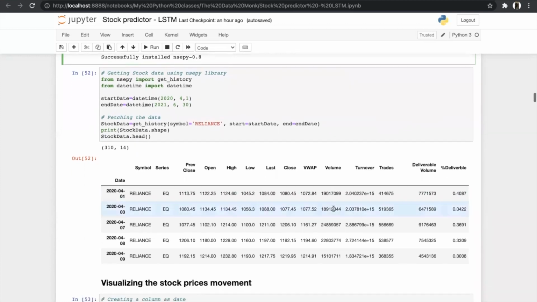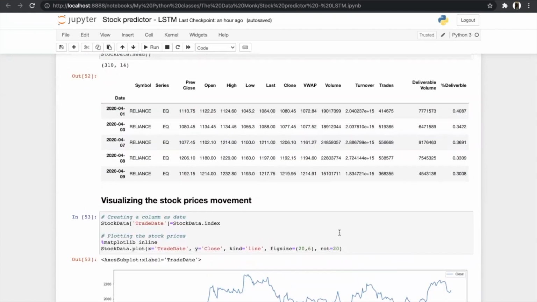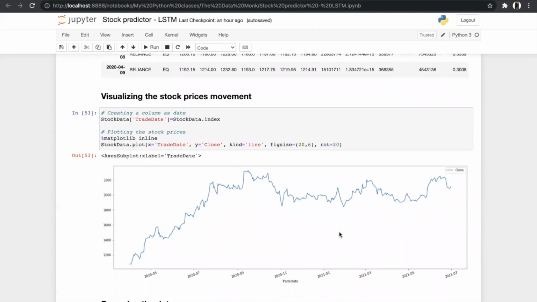After collecting the data, we will visualize our stock price movement. So we have plotted the line graph, as you can see, using our close price data on a particular day. In May 2020, our stock price was around 1400 to 1500, but in July 2021, it is around 2200. So if you purchased the stock in 2020, you could earn around 50% profit. Like if you had invested 1 lakh rupees, then till now you would have a sum of around 1 lakh 50,000 or 1 lakh 60,000, depending on your luck.